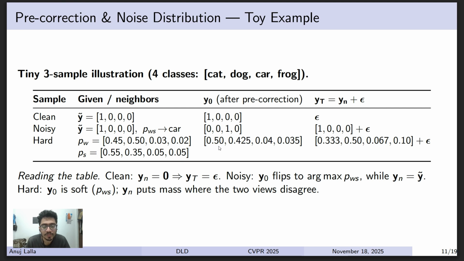And if it's hard, then for PWS we take an average, which is 0.45 plus 0.55 is 1, divided by 2 is 0.5. And this is how we get this vector. And yt is the difference between the PW and PS. So this was a toy example.